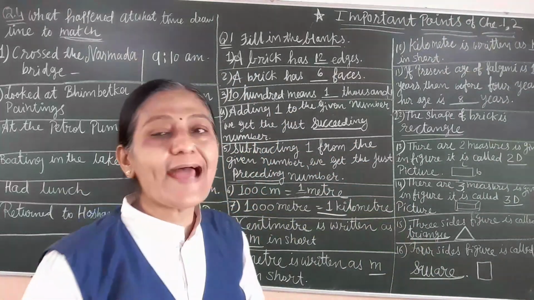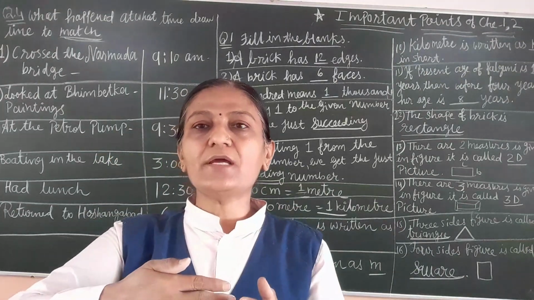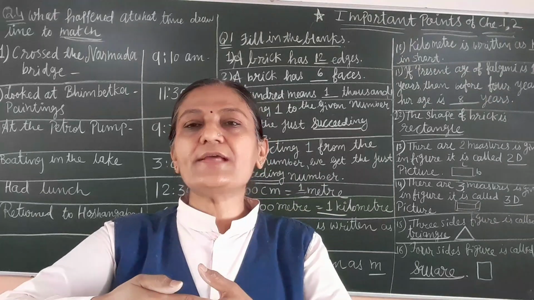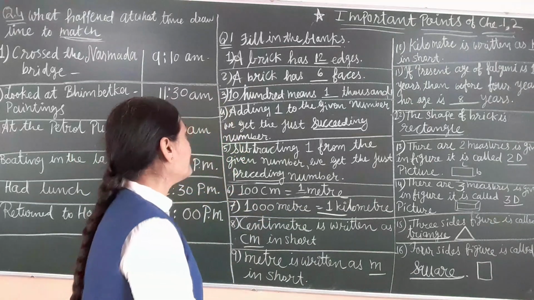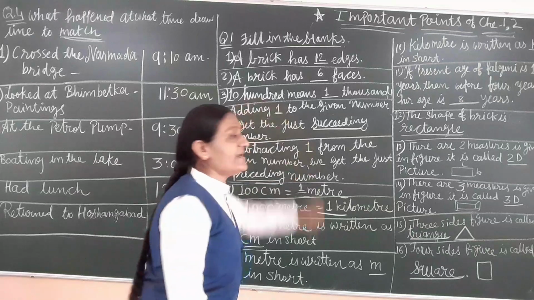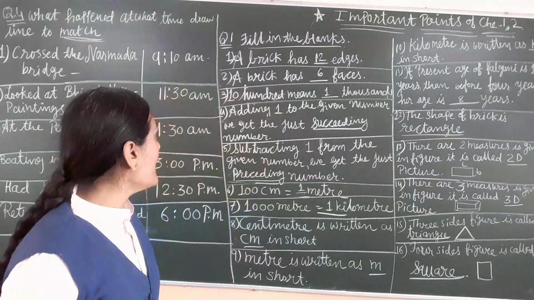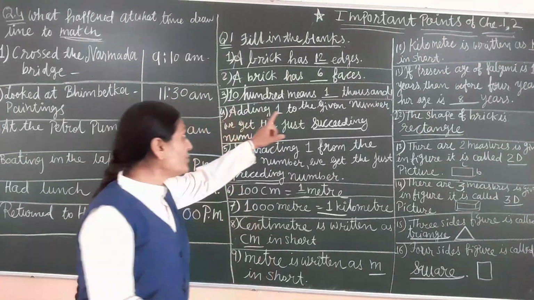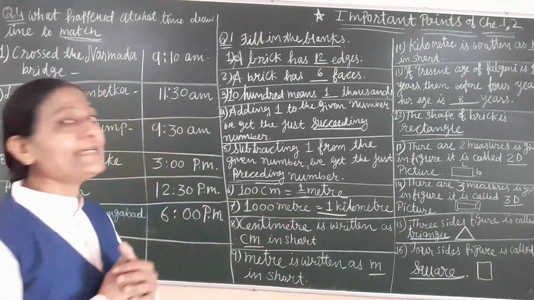Afterward, a brick has 6 faces. When we draw the picture of a brick, 3 faces we can see on the front side and 3 faces on the back side. So there are a total of 6 faces. 10,000 means 1,000.